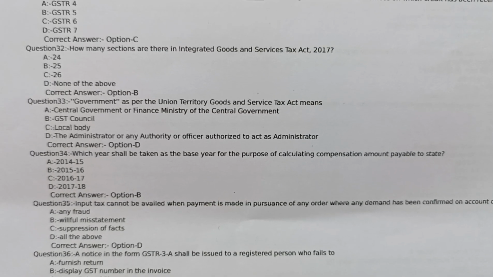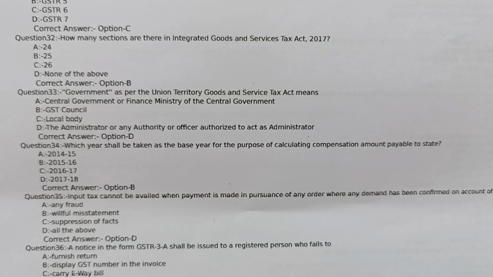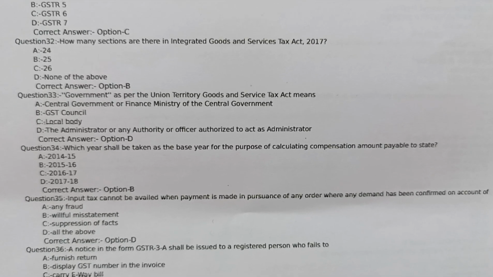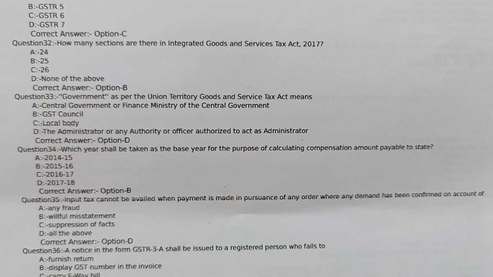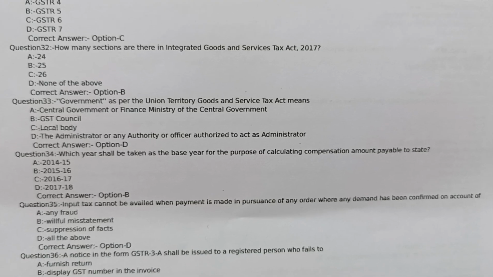Question number 32. How many sections are there in Integrated Goods and Services Tax Act 2017? Option A 24, option B 25, option C 26, option D none of the above. Correct answer option B 25.